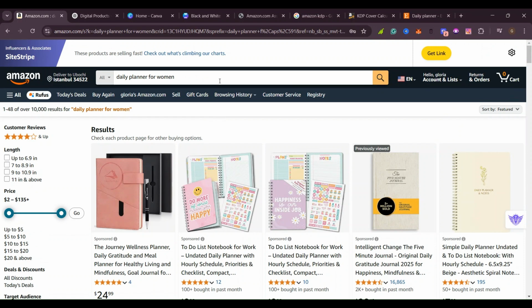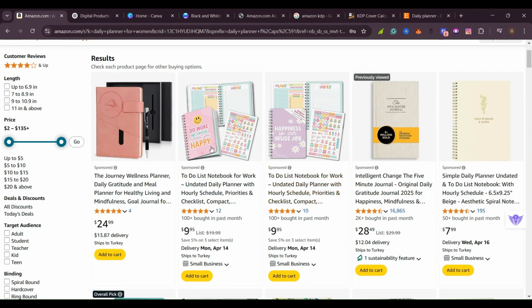I always tell you, you should always have a niche. For example, if you want to create a daily planner for girls, you can go for a daily planner for boys, for men, for busy moms. So it depends on you. But in this case, I want to show you using a daily planner for women. And as you can see, these are all planners that you can see on Amazon.